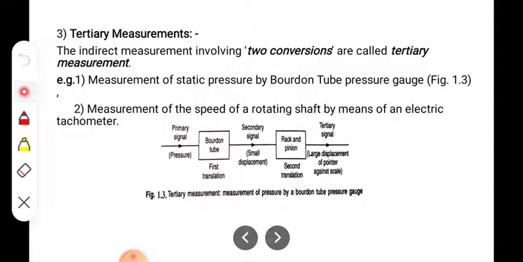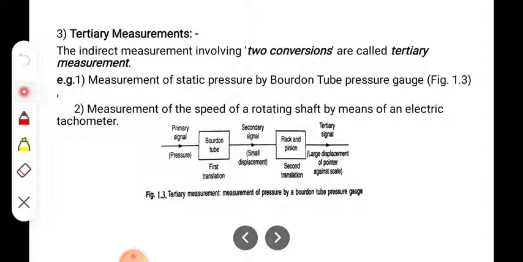So the primary signal, the pressure, is converted into a small displacement, the secondary signal, and the secondary signal is converted into a large displacement of the pointer against the scale.